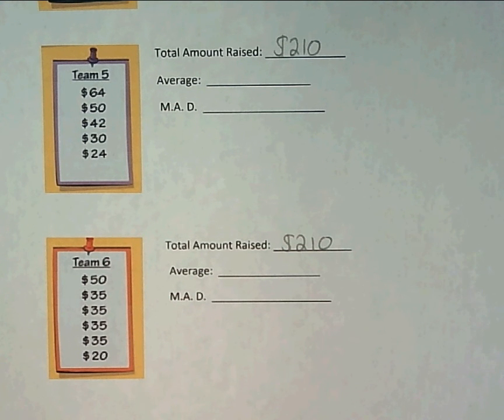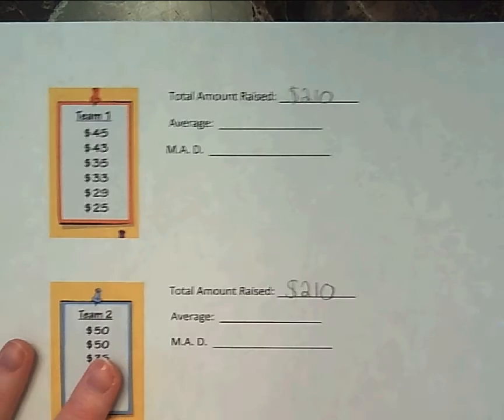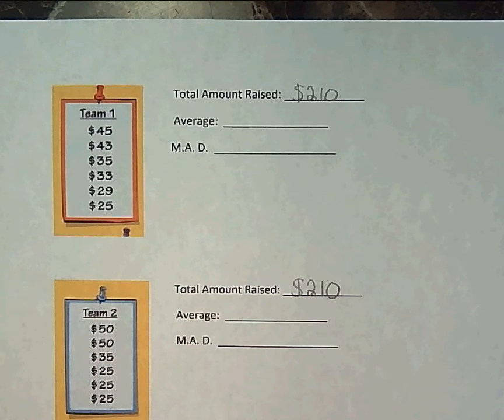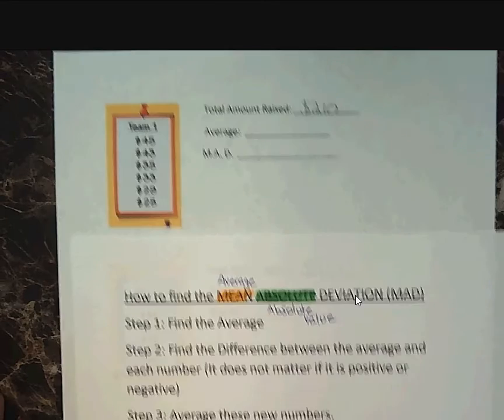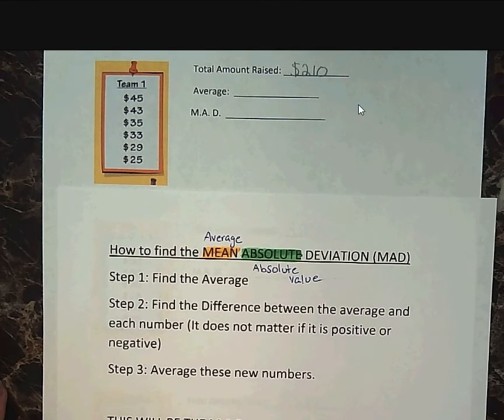So we don't know which team's the most successful yet. They each raised the same total amount of money. So let's see how we could find the MAD, which would tell us a little bit more as to which team should win. So let me put the steps right under here. And I'm going to zoom out a little bit so we could see. Okay, sorry, I'm just going to move this up.